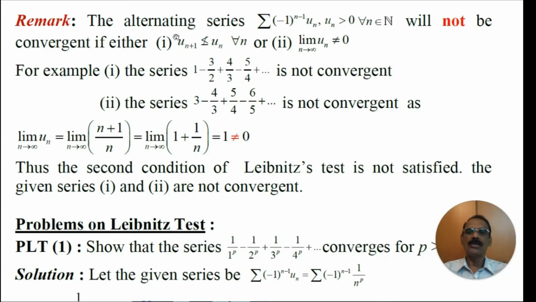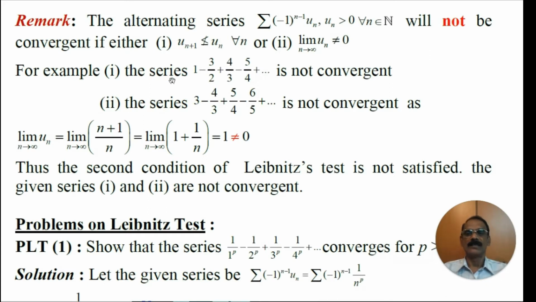Remark. The alternating series (-1)^(n-1) un, un > 0 for all n belonging to N, that is, each un is positive, will not be convergent if either un+1 ≤ un, that is, un is not decreasing, or the limit of un as n tends to infinity is not equal to 0. That is, if any one of these two conditions fails, the alternating series will not be convergent.